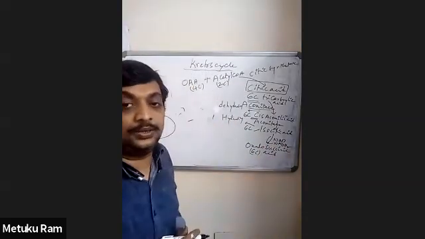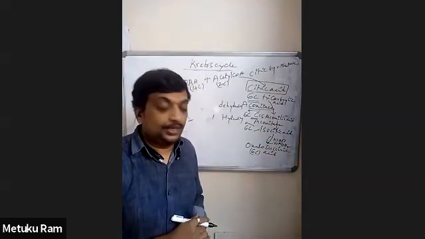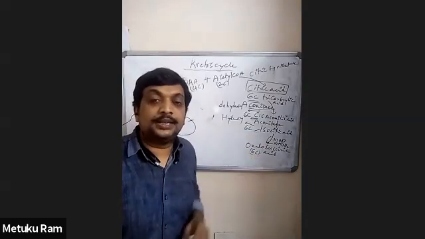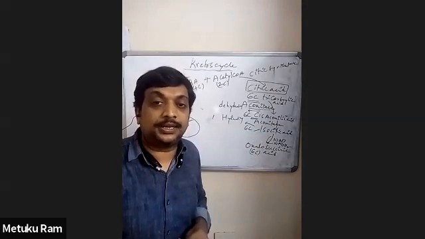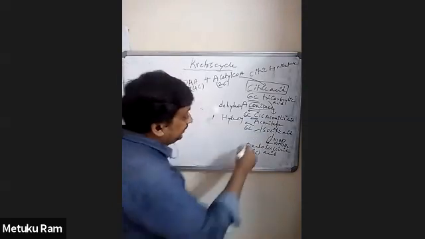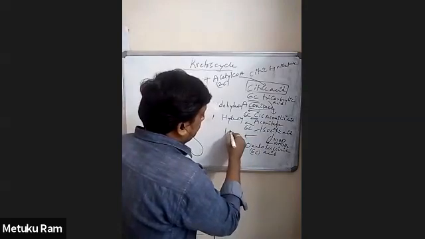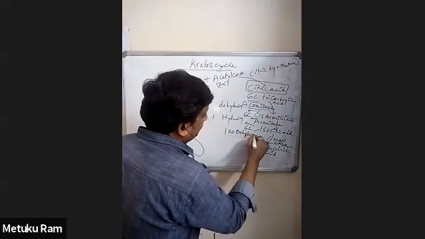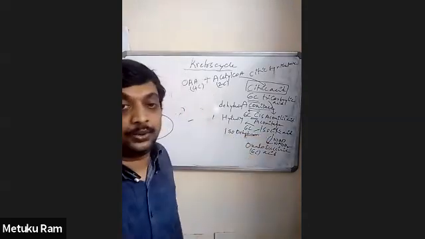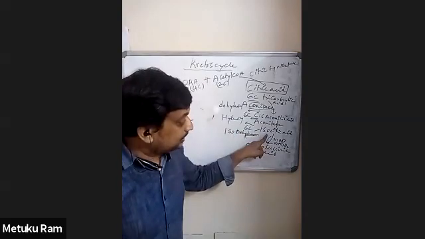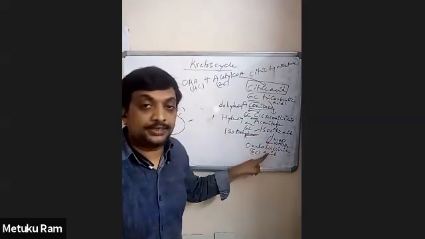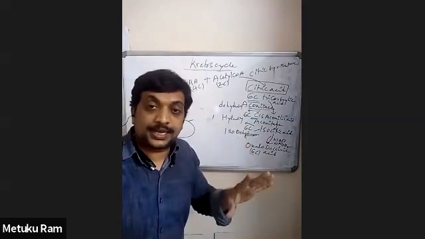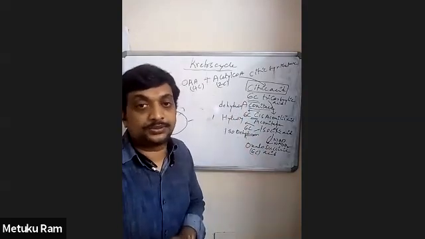The enzyme involved in this reaction is isocitric dehydrogenase. Citric acid, isocitric acid, oxalosuccinic acid, all these are 6-carbon tricarboxylic acid compounds.